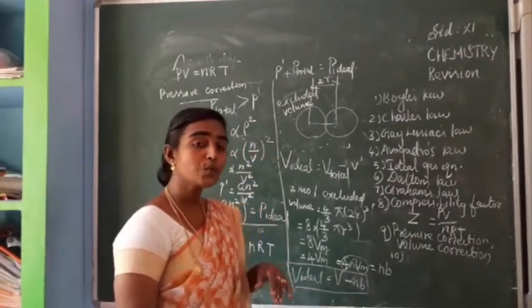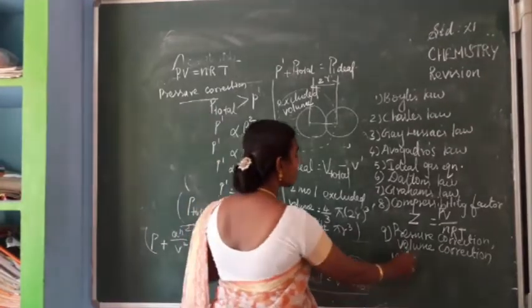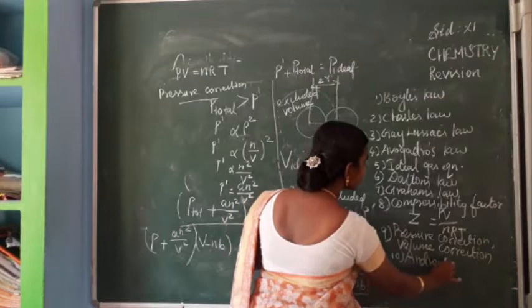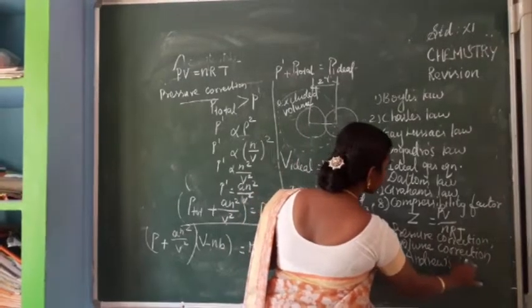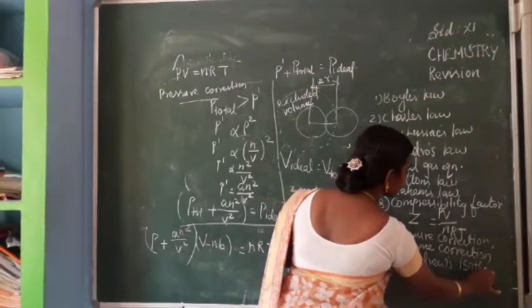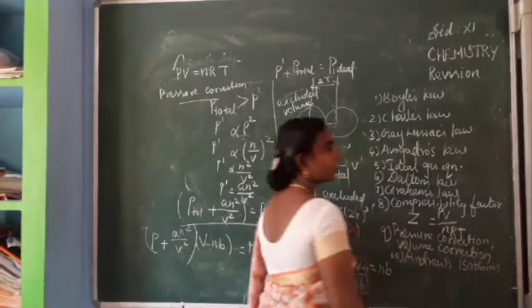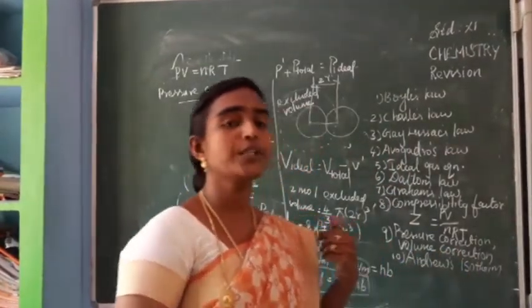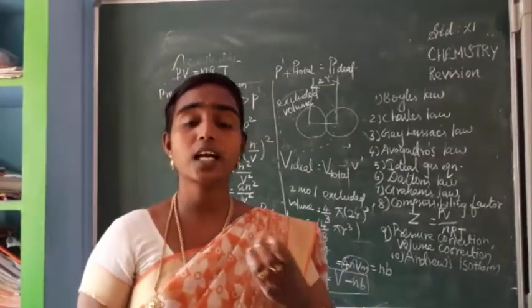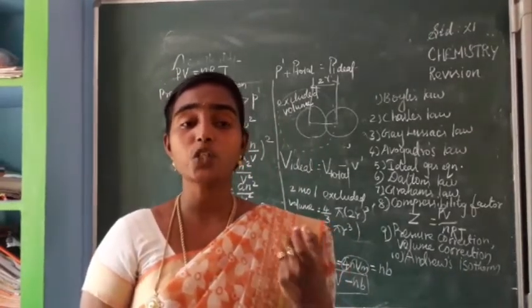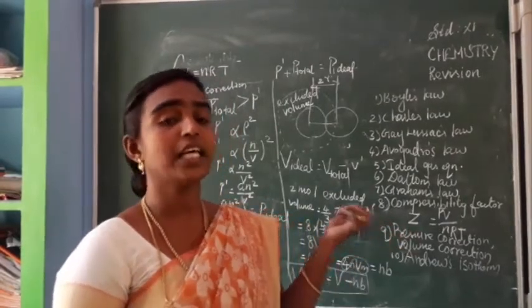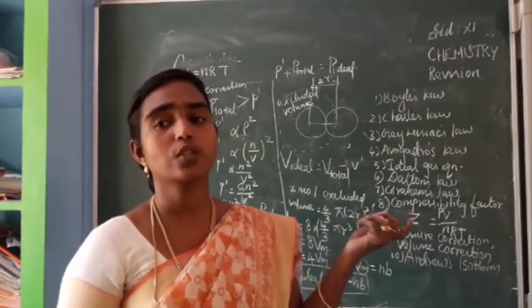Okay. So Andrews isotherm. What's the use of this Andrews isotherm? For carbon dioxide we are going to test at which temperature. At which temperature the critical temperature of carbon dioxide can be explained in a graph, that is the Andrews isotherm, isn't it?